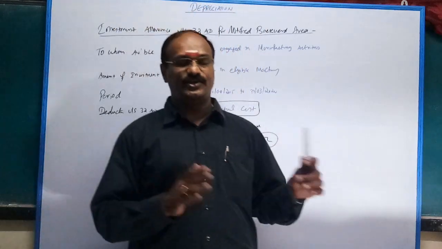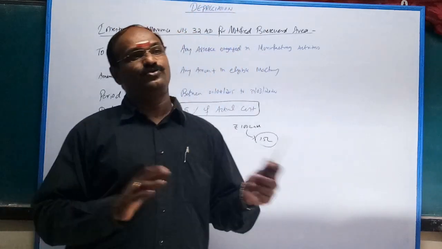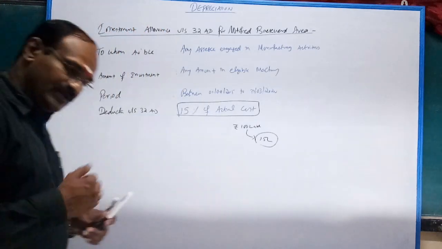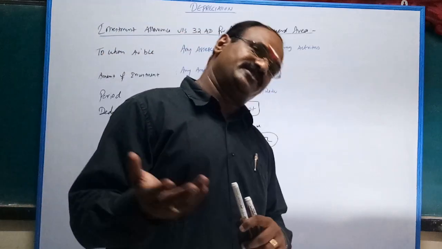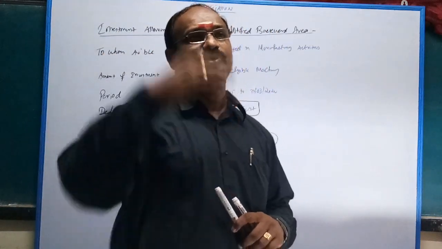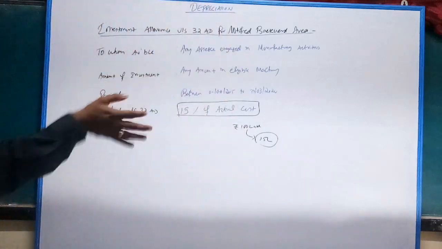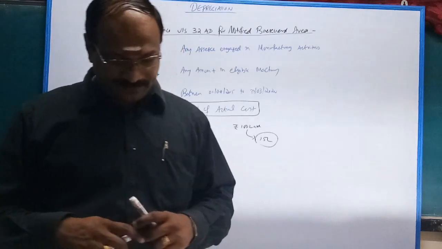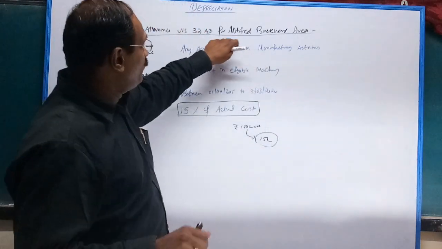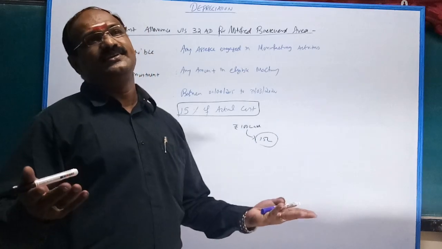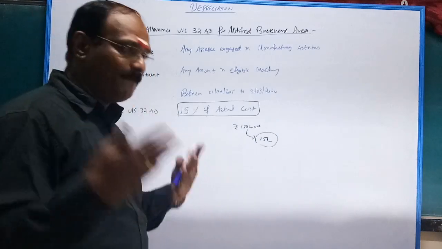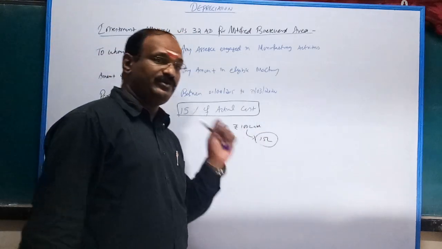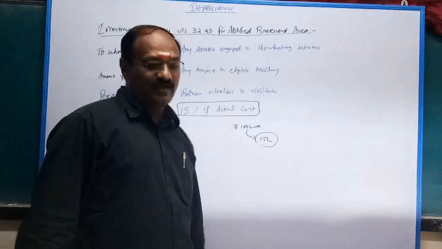Repeat, depreciation is section 32. Special depreciation is totally different, but investment allowance you can claim as income from business or profession. In income from business or profession, you add disallowances, less allowances, and under allowances you can claim 15% of actual cost. Again, notified backward area: the central government notified the states of Andhra Pradesh, Bihar, Telangana and West Bengal. If you invest there, you can claim 15% of actual cost.